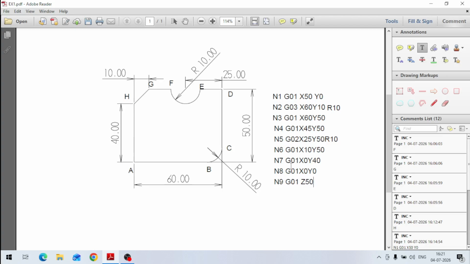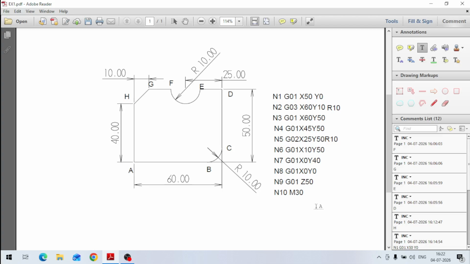Let us say it is Z50. It will go to this height from the 0 level. It will come up in the Z axis, it will go to 50 height, and then N10, M30, program stopped. So the program is stopped now.